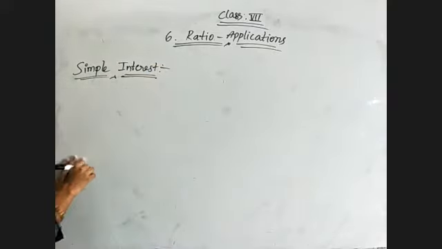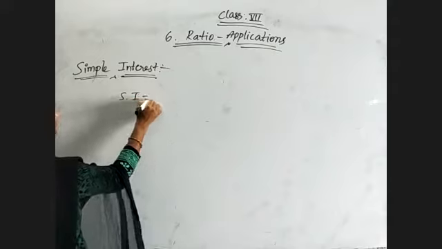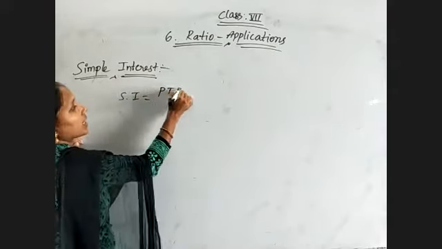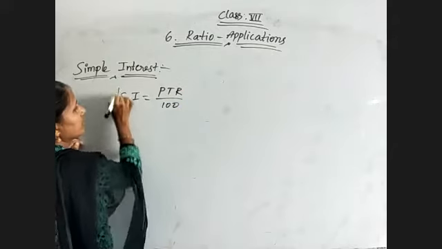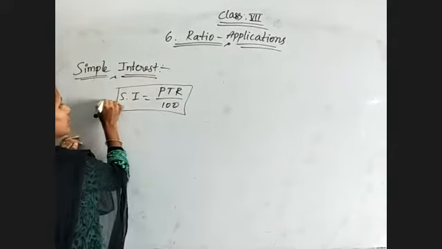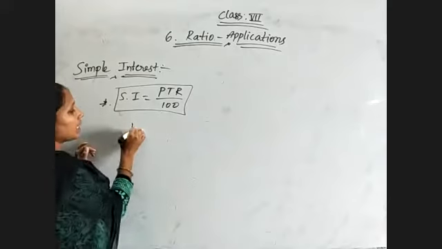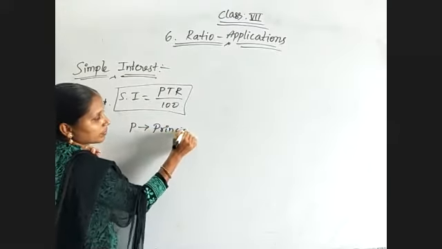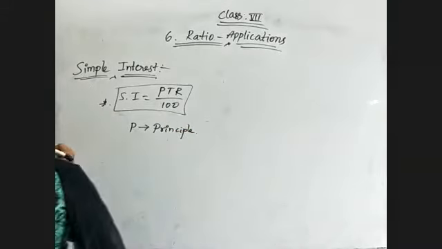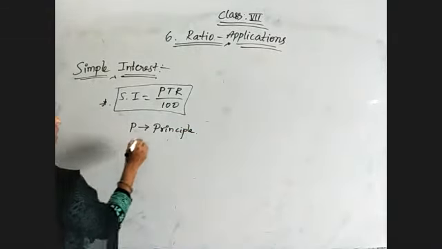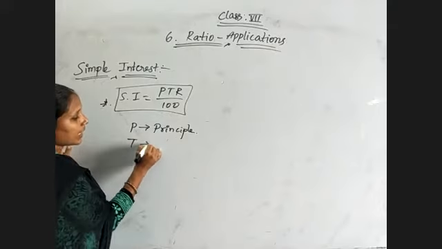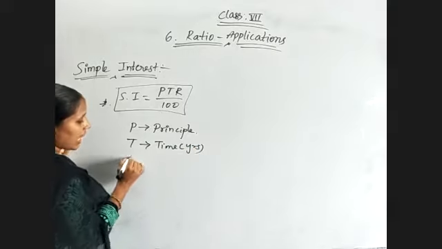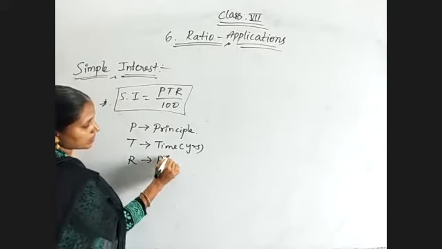So simple interest is given by the formula SI, or simply I, is equal to PTR by 100. So this is the actual formula, and here P is principal, the original amount, and next T is time, you have to take in years only, and R is rate of interest.